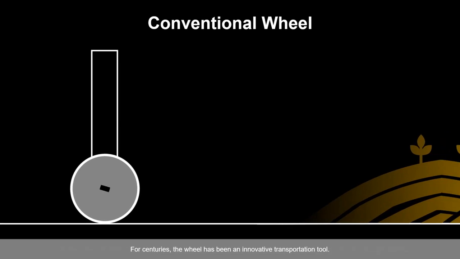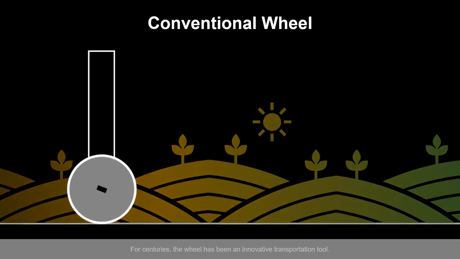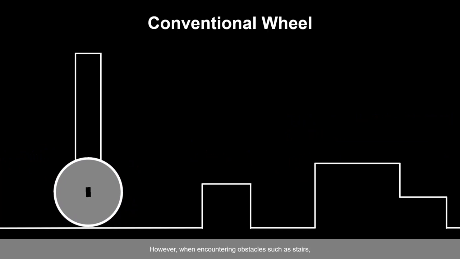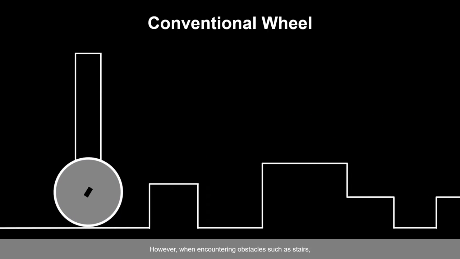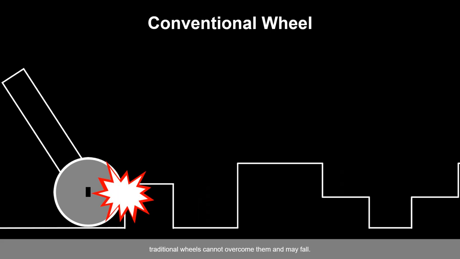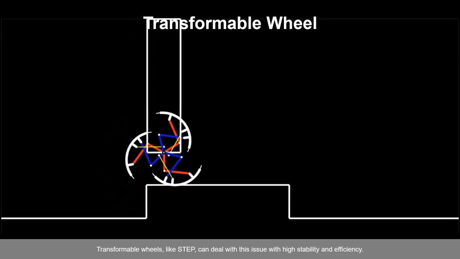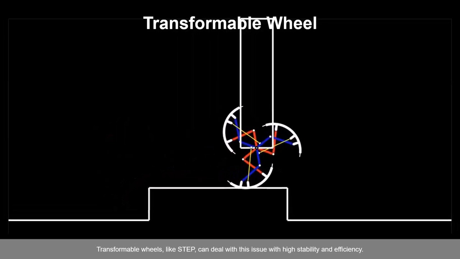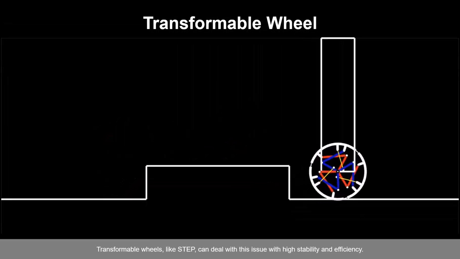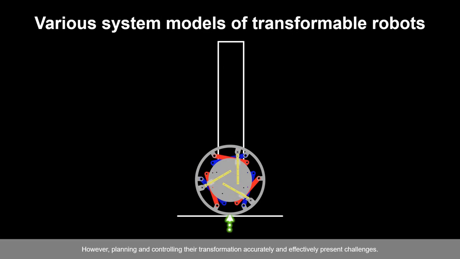For centuries, the wheel has been an innovative transportation tool. However, when encountering obstacles such as stairs, traditional wheels cannot overcome them and may fall. Transformable wheels, like step, can deal with this issue with high stability and efficiency. However, planning and controlling their transformation accurately and effectively present challenges.